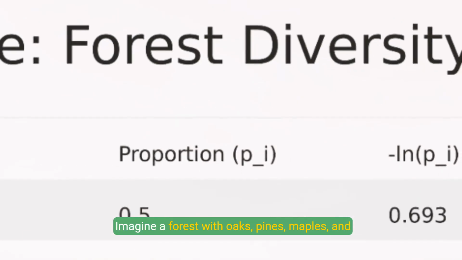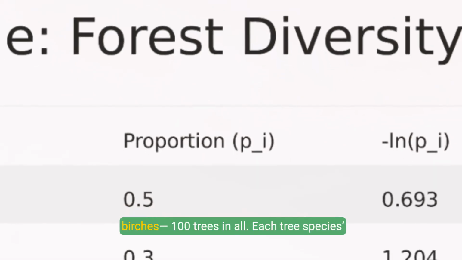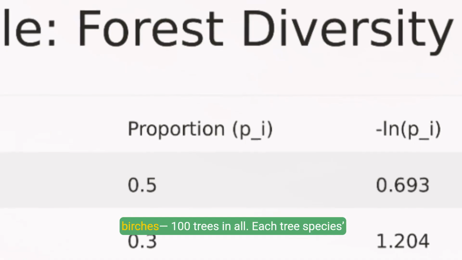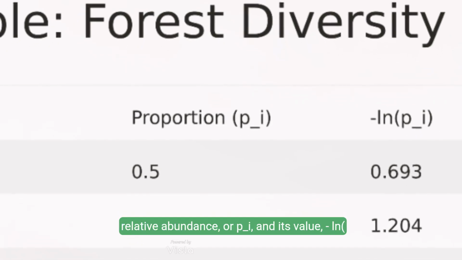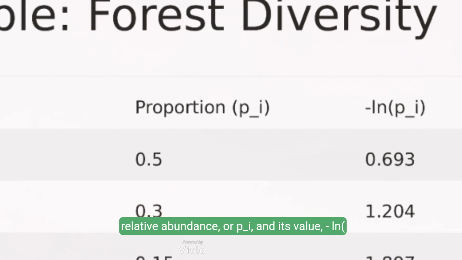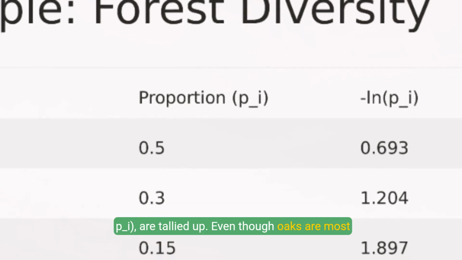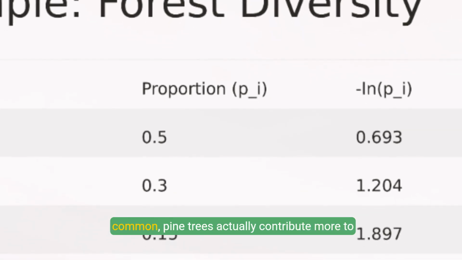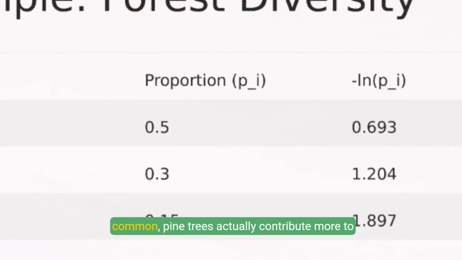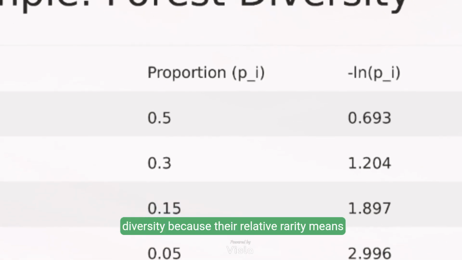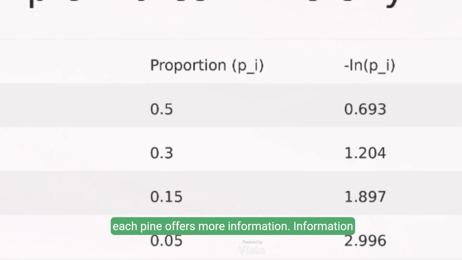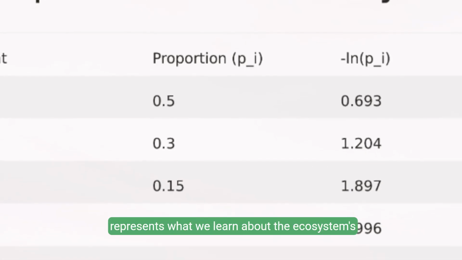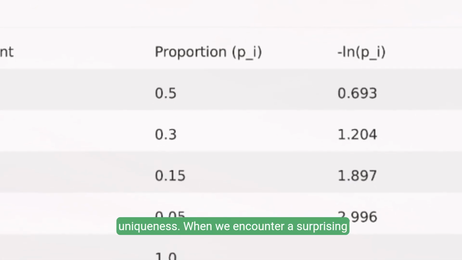Imagine a forest with oaks, pines, maples, and birches, 100 trees in all. Each tree species' relative abundance, or p_i, and its value of ln p_i are tallied up. Even though oaks are most common, pine trees actually contribute more to diversity because their relative rarity means each pine offers more information. Information represents what we learn about the ecosystem's uniqueness.